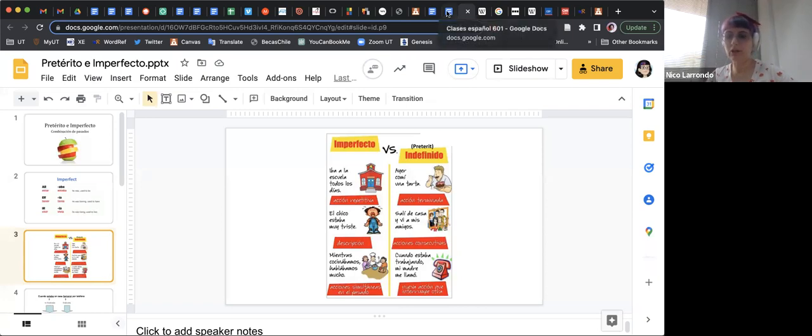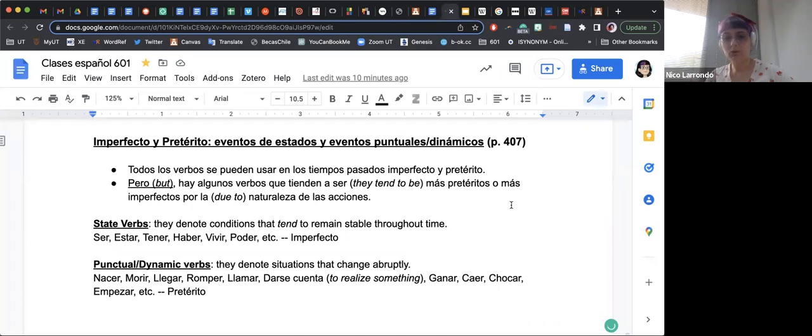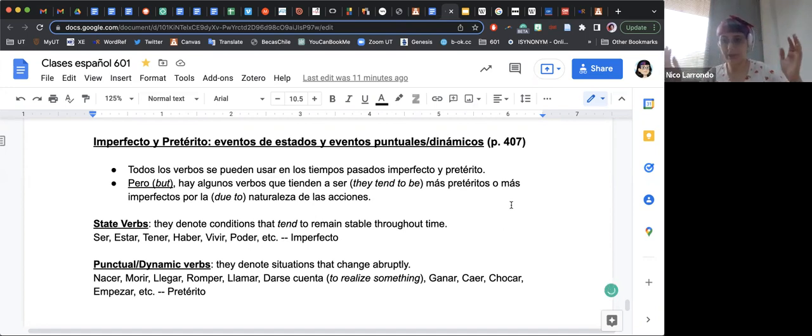So let's check these other things that come with imperfecto and pretérito. If you go to page 407, you're going to see eventos de estados y eventos puntuales y dinámicos. Learning these is very useful because there's a spectrum. Let's think of imperfecto and pretérito as a spectrum. Here we have imperfecto and here we have pretérito. Some verbs tend to be more on the imperfect side of the spectrum, and there are other ones that are more on the pretérito part of the spectrum.